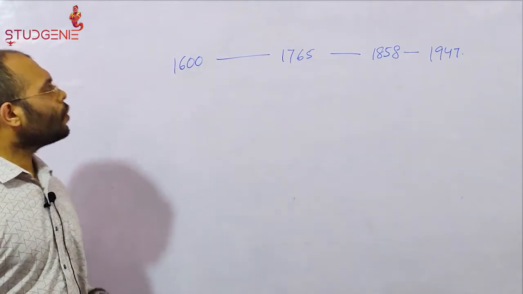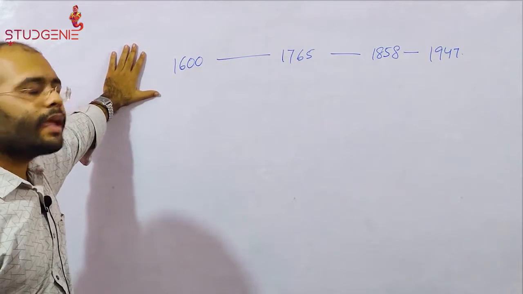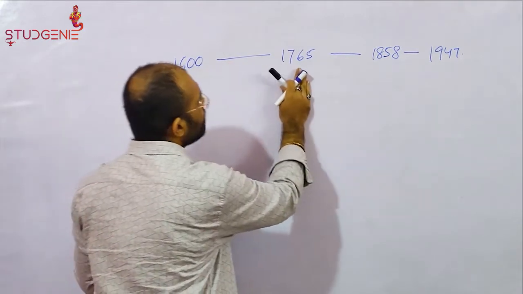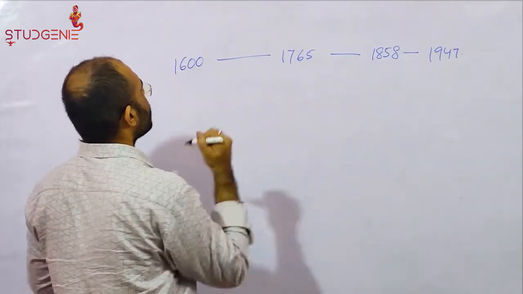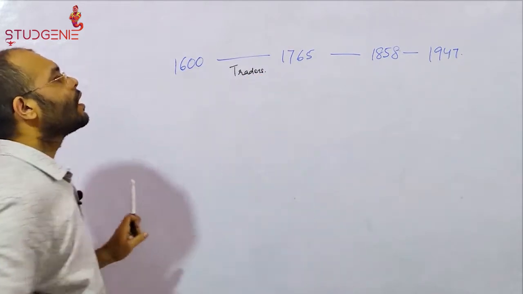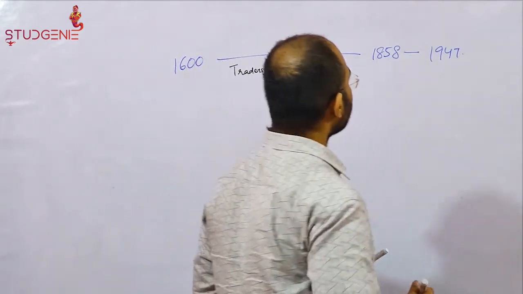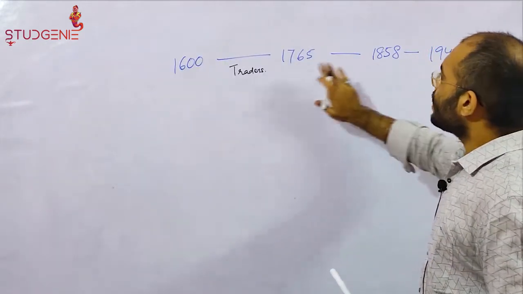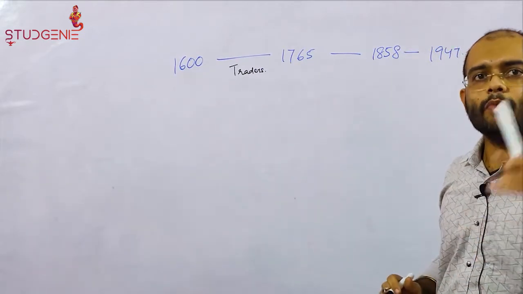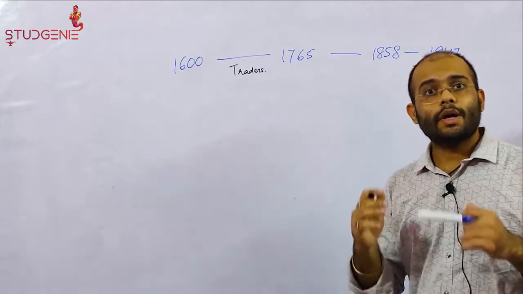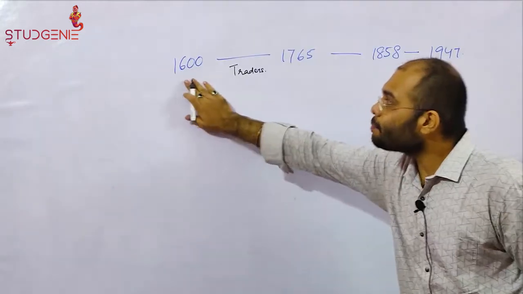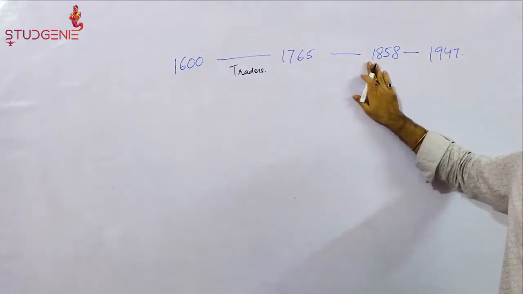So, as you all know, the British came to India in 1600 as traders. From 1600 to 1765, the British were mere traders. We would look into them one by one, the phases, but in this video we would be discussing the British acts of relevance that were of significance, and somewhere or somehow they are connected to the present day Constitution of India. We would be looking into those acts from the period of 1600 till 1858.